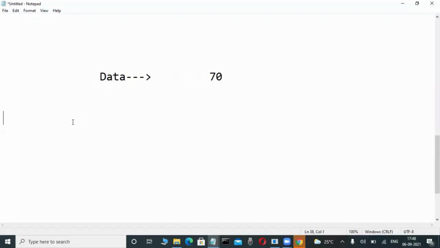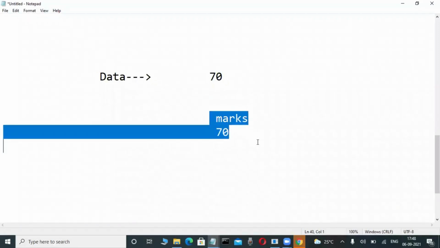But unfortunately, in my project, there is a 70 above. For example, on the representation side, the same 70 is there. Above this 70, I am writing some text only. Suppose here I am writing marks. Marks 70 is what? Information or data? Very good. Information. Meaning is there or not?